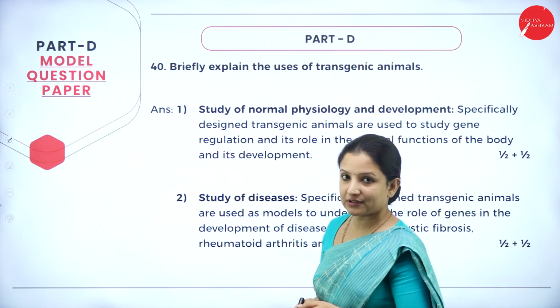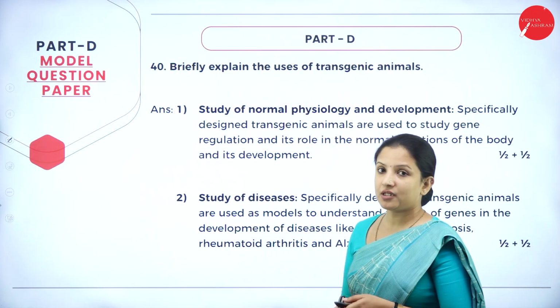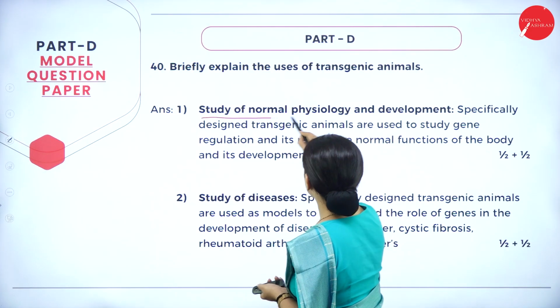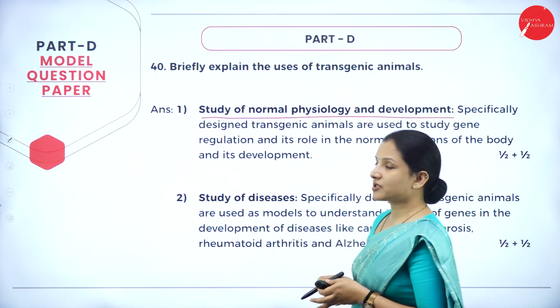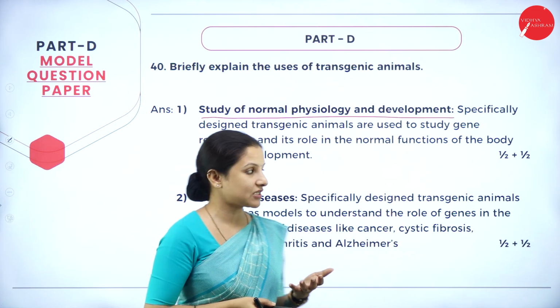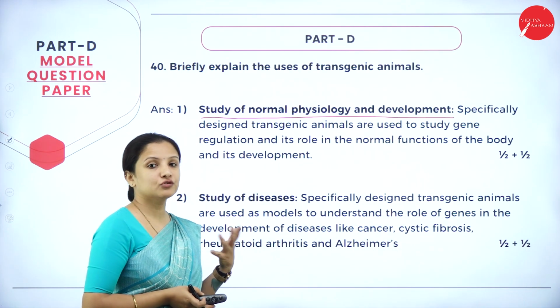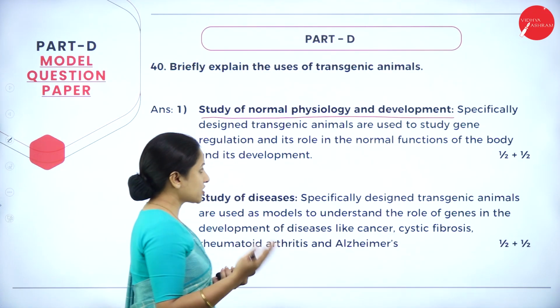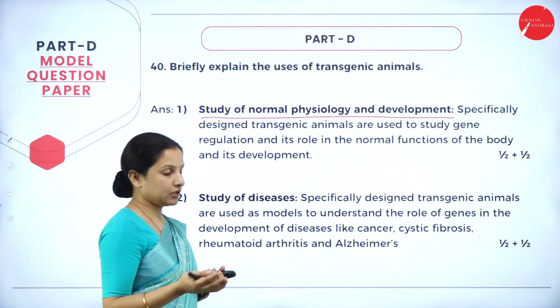So here 5 uses need to be written as it is given in the NCERT textbook. So the first use is study of normal physiology and development. So transgenic animals can be designed in such a way that it can be used to do genetic study, that is gene regulation, and what are the functions of the gene and all that can be studied.